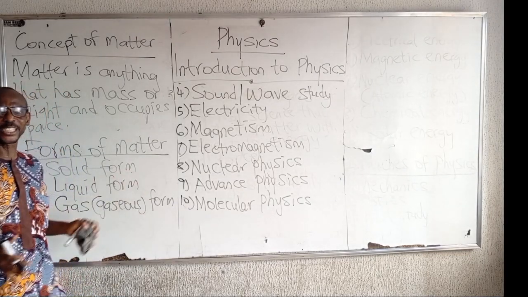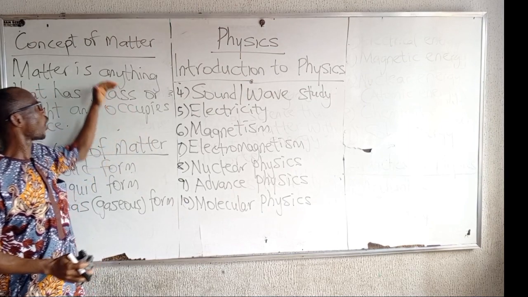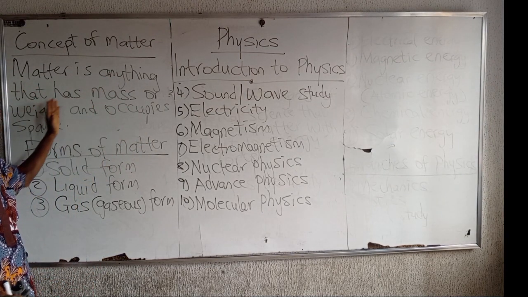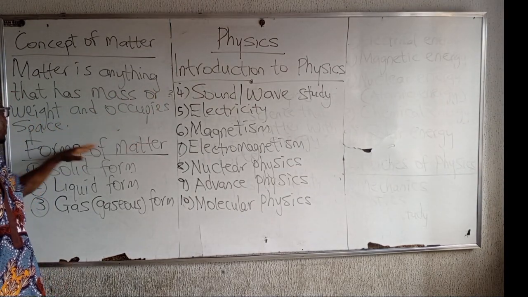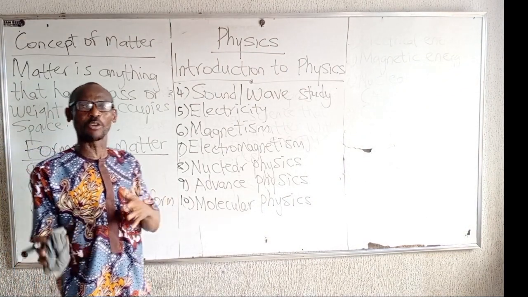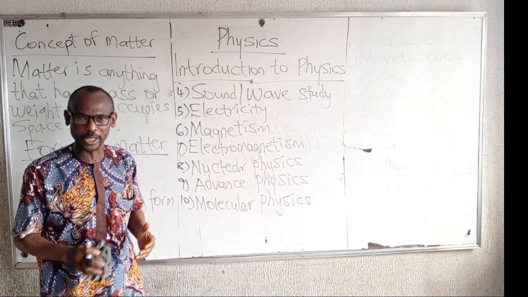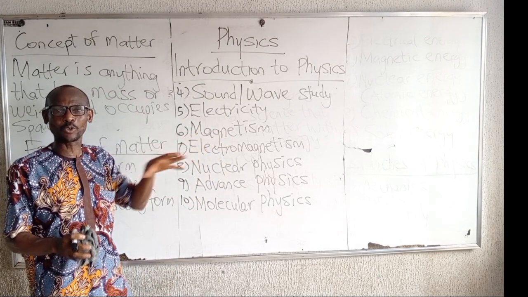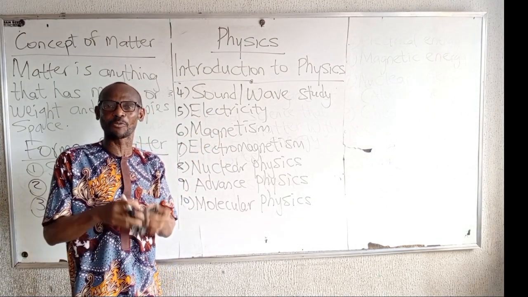In the gaseous form. Now, when we make mention of what matter is, we said matter is anything that has mass or weight and occupies what? Space. Most times people tend to confuse between mass and the weight of a body. Since we are introducing physics, we have to clarify this. What is actually the mass of a body?